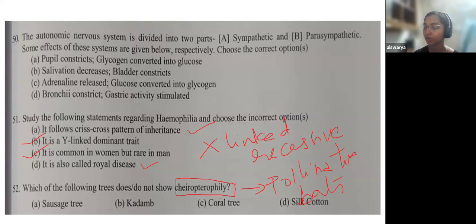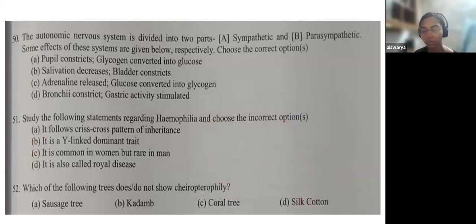So this question was also kind of a tricky question, because the first option is sausage tree, the second one is Kadamba tree, then C, coral tree, and D, silk cotton. Silk cotton was once asked, and it has been repeated.